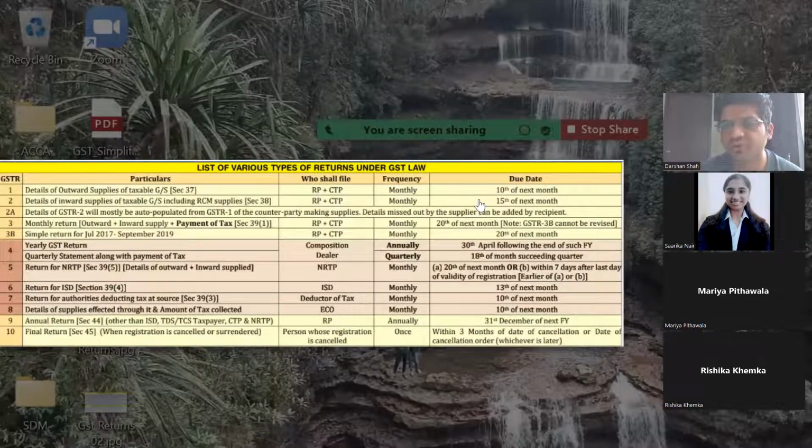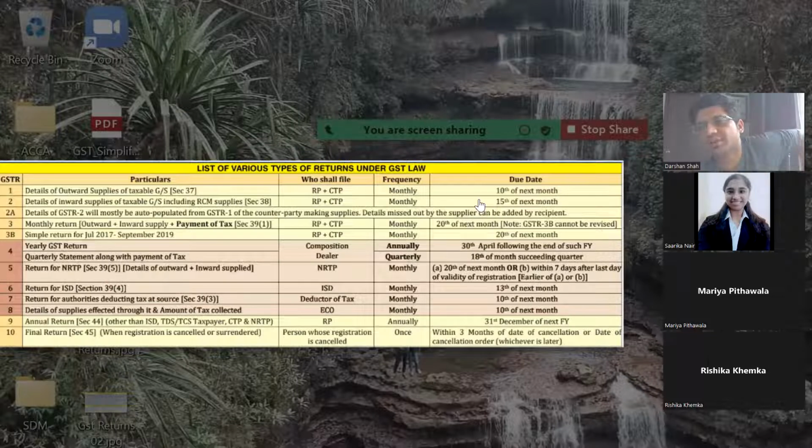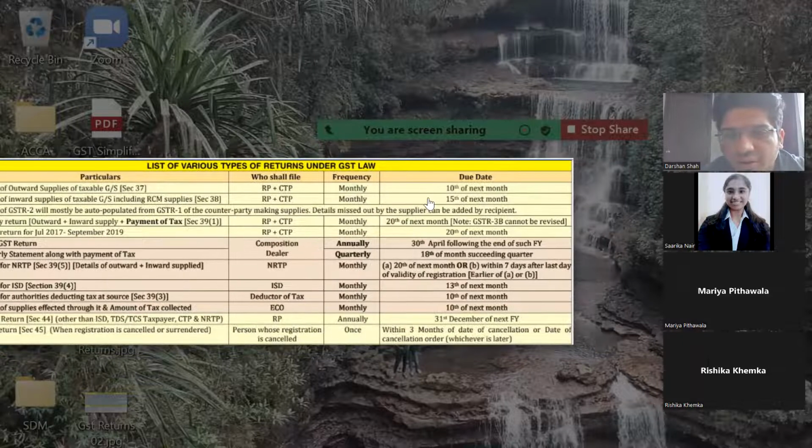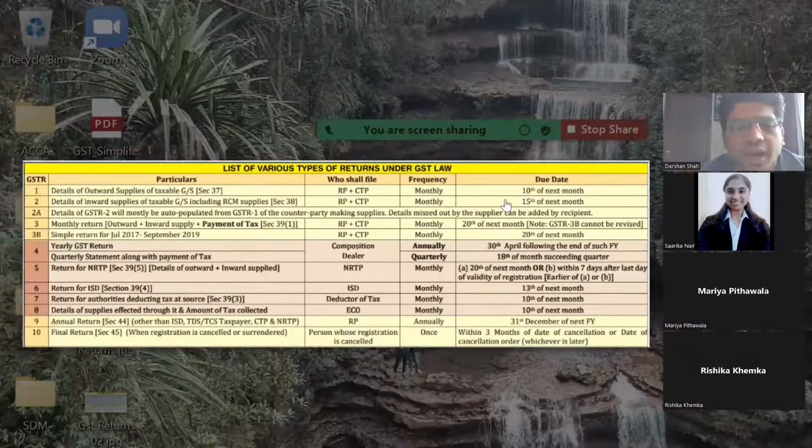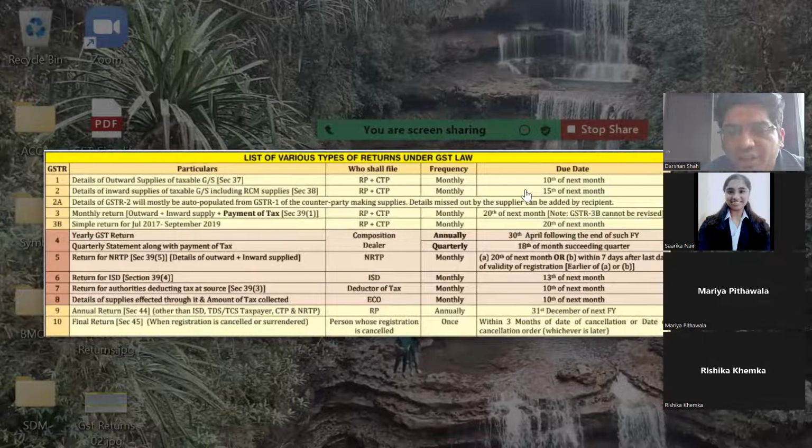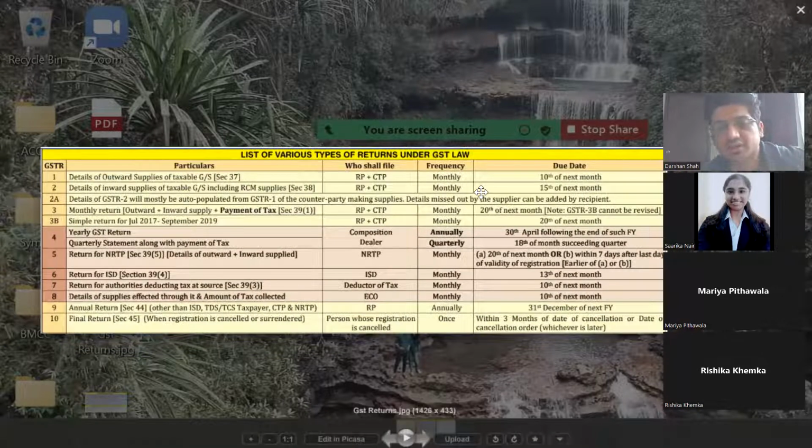Next is GSTR 5. What does within 7 days after last day mean? See, in case of an NRTP, a non-resident taxable person, he's a non-resident, right? So he might be leaving India. He might be taking registration only for a temporary purpose.